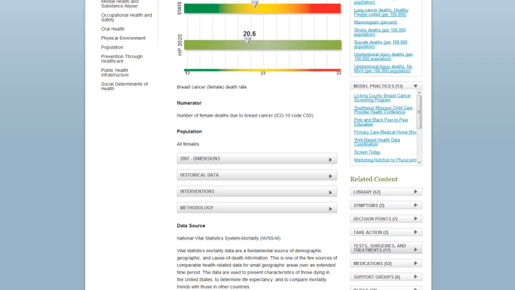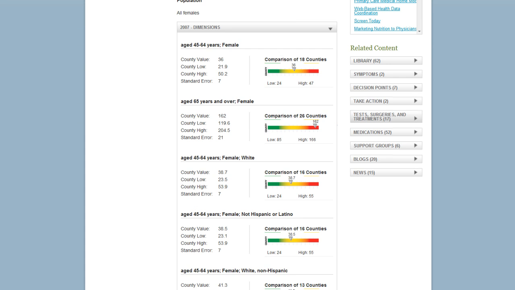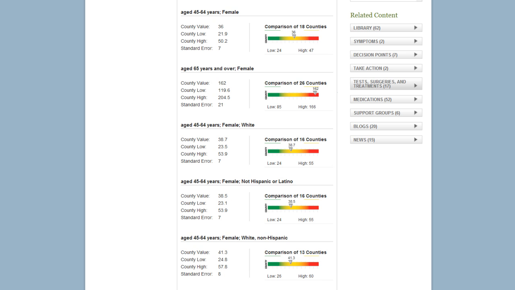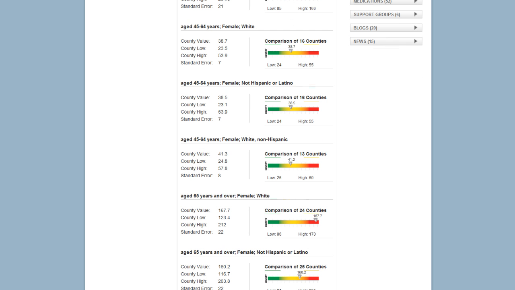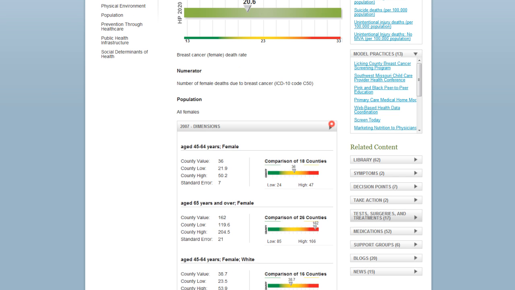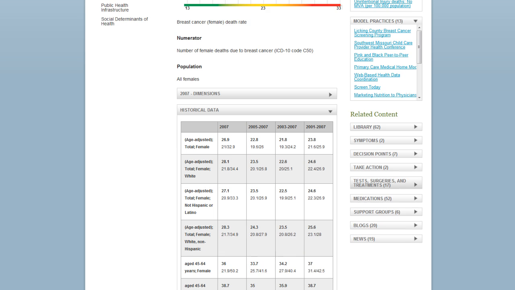Below the main graphs are key sets of additional information. In dimensions, you can find a wealth of information that breaks out the indicator in far more specific ways. For example, you could see that there's an extraordinary value for women 65 and older, and an even greater value for those 65 and older who are white. This kind of specificity greatly assists local leaders in focusing their efforts at the heart of the problem.